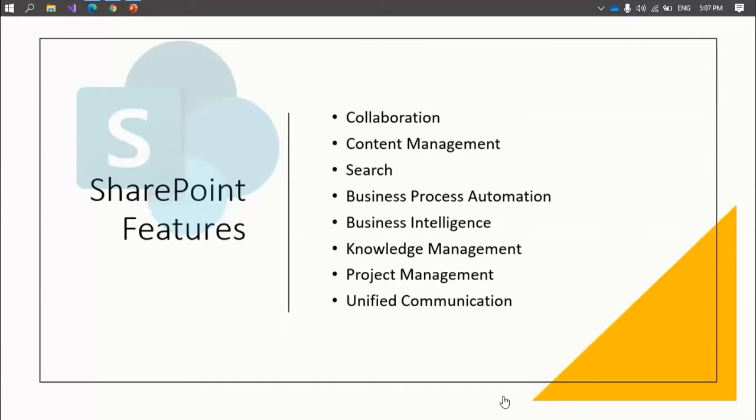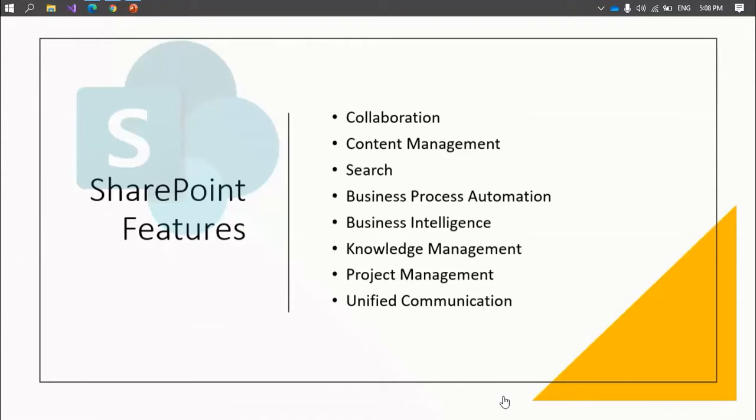Another feature of SharePoint is content management. Content means content and documents both, so you have a document library for this. There are also digital asset libraries, form libraries, easy file sharing, check-in, checkout, versioning, retention, and lots of features. Then you have enterprise search for documents and data based on metadata. You have an auto-indexing option. You can search even the data inside a file. You can customize your search, or you can exclude something you don't want to bring into your search.